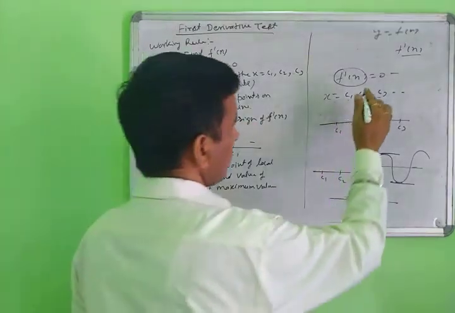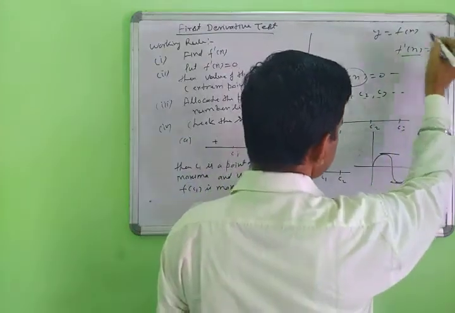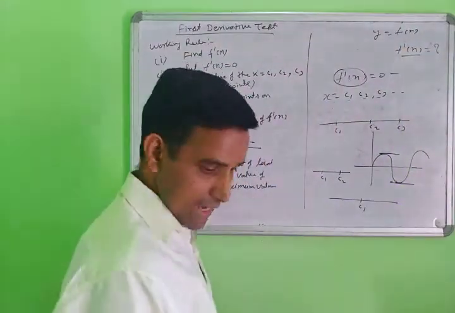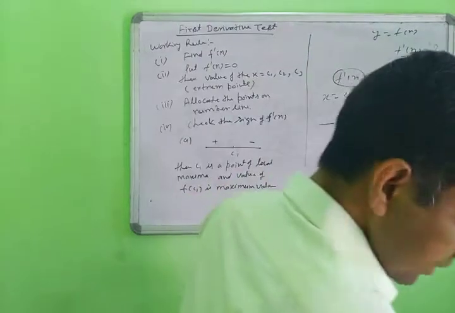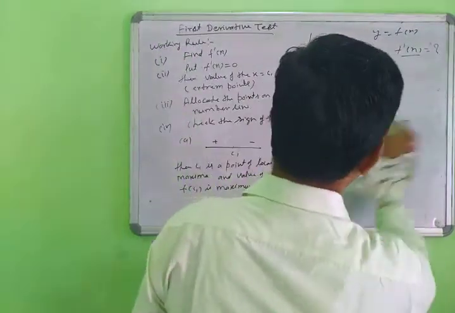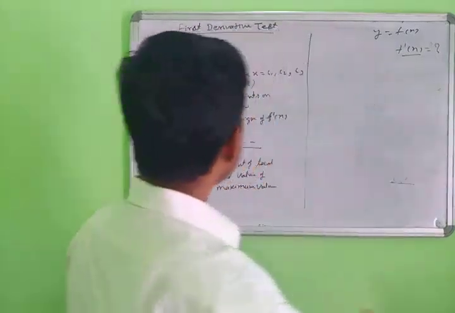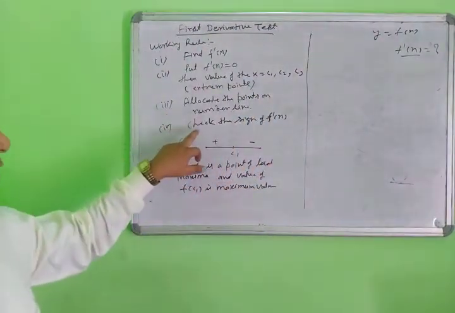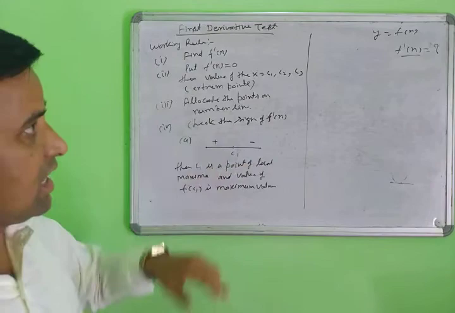After that, you will find the value of f dash x. In the fourth point, check the sign of f dash x.